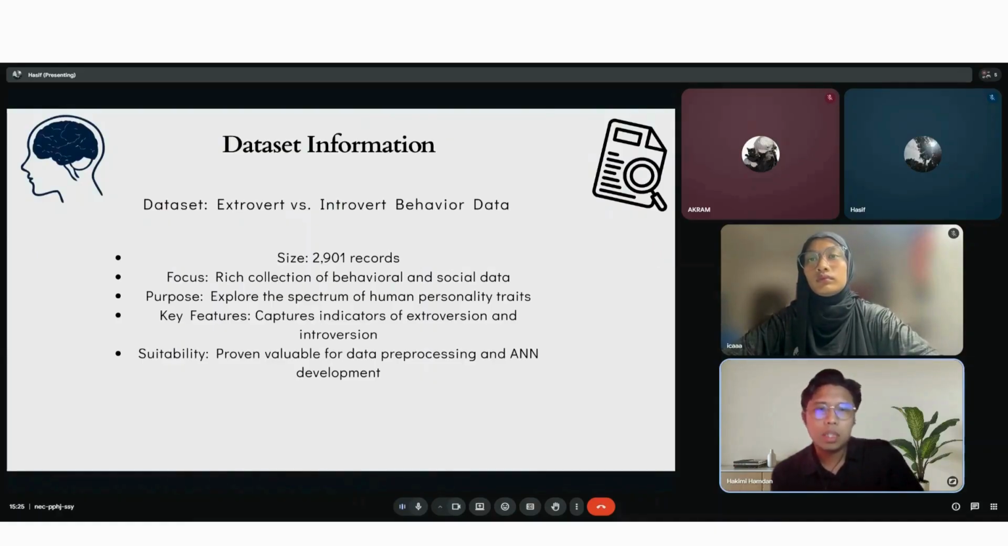For the dataset information, the dataset contains a total of 2,901 records, providing a rich collection of behavioral and social data. The main focus of this dataset is to explore the spectrum of human personality traits by analyzing the behavioral patterns. It captures key indicators of extroversion and introversion, making it suitable for personality classification tasks. This dataset has proven valuable for data processing and for the development of an artificial neural network model (ANN) as it supports effective learning and classification.